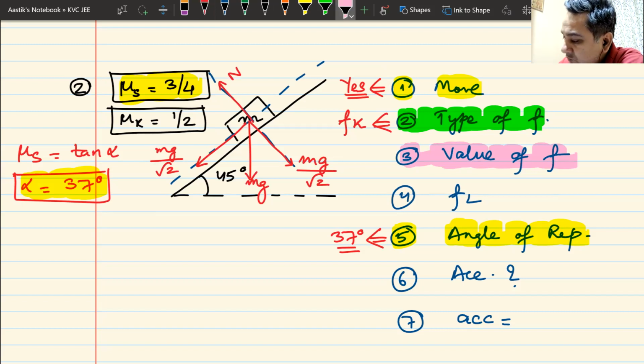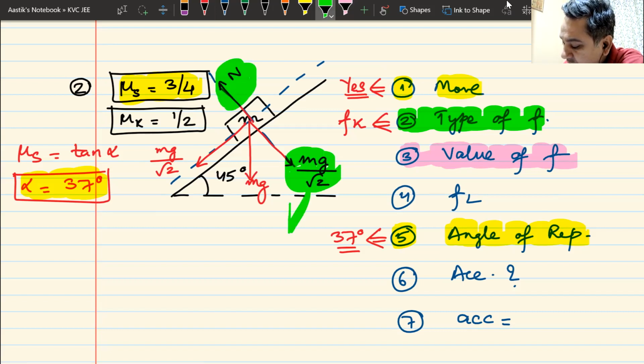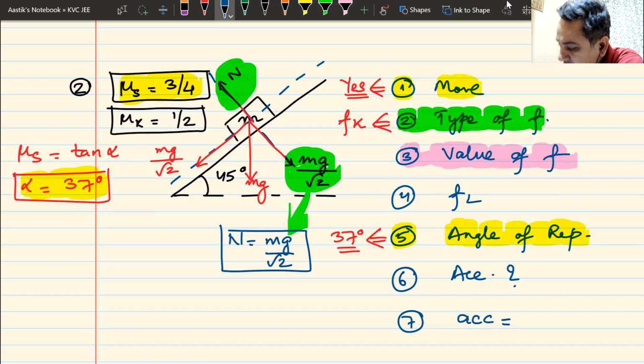Now, the equilibrium equation is always for the normal reaction. So from this equilibrium equation, I can find the value of normal reaction. Normal reaction is mg by root 2. No prizes for guessing this one. We have done it so many times.